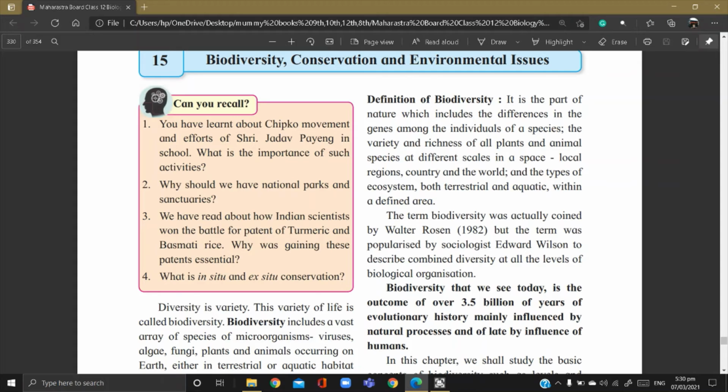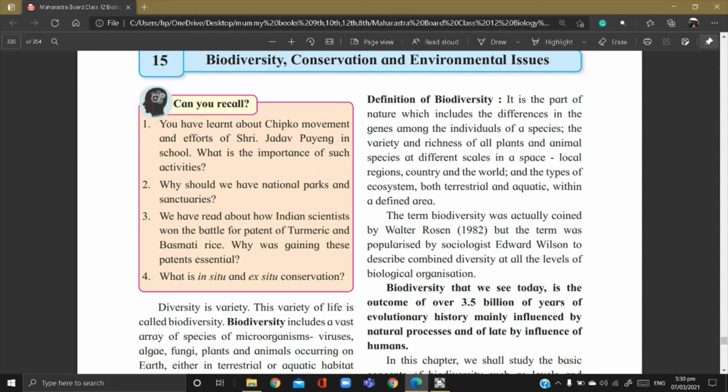So what is diversity in nature? It includes differences in the genes among the individuals of a species. The genetic difference among individuals of the same species is also called biodiversity, and due to it the variety and richness of all plant and animal species at different scales is present, right, in the local region, country and worldwide, and the types of ecosystem, both terrestrial and aquatic, within a defined area.